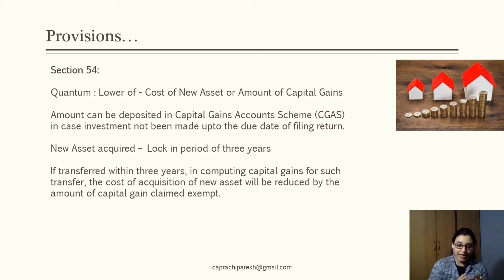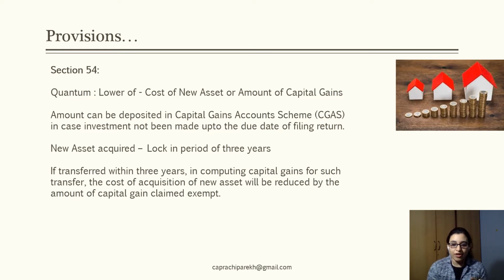In the event that there is a violation of this particular condition, in computing capital gains for such transfer, in the sense transfer of the new residential house which was acquired to avail the exemption, the cost of acquisition of the new asset will be reduced by the amount of capital gains which was claimed exempt earlier. Needless to say, the capital gain which is arising on transfer of this new capital asset is going to be a short-term capital gain in most of the cases.